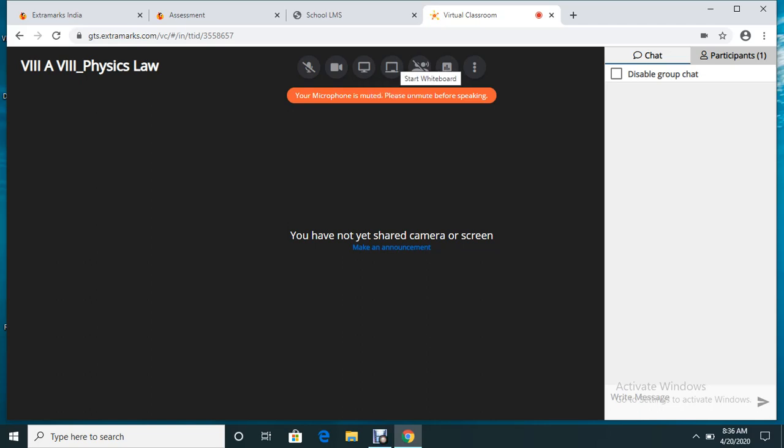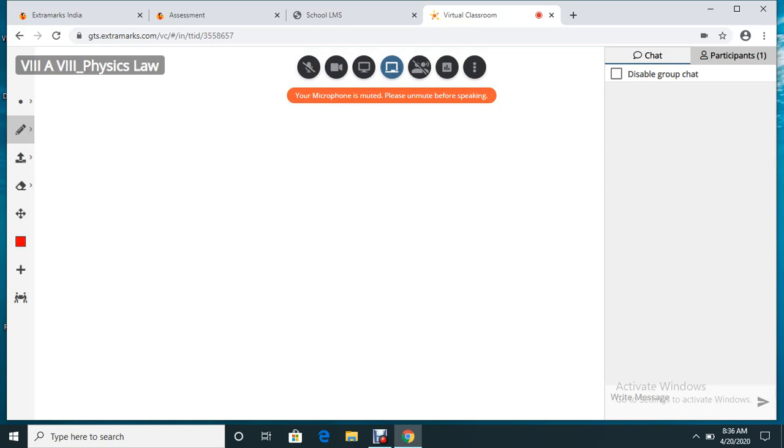Next comes the whiteboard. Now the whiteboard is an integral part of any school nowadays. It might be a whiteboard, a green board, a touch board or a soft board. Now what is the function of a whiteboard? The whiteboard is a place where you are taking the class, where you are demonstrating every explanation and writing it down. Whatever you're jotting there, every child is writing it back in their notebooks. Now we are also enabling the same feature here.